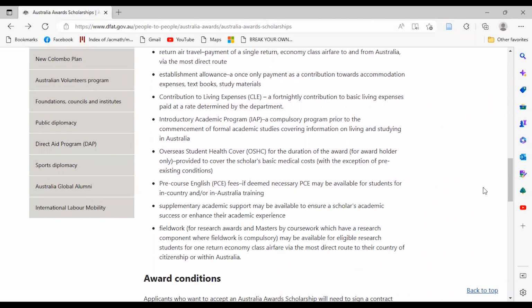You will also benefit from introductory academic program, overseas student health cover, pre-course English, and fieldwork for research awards.